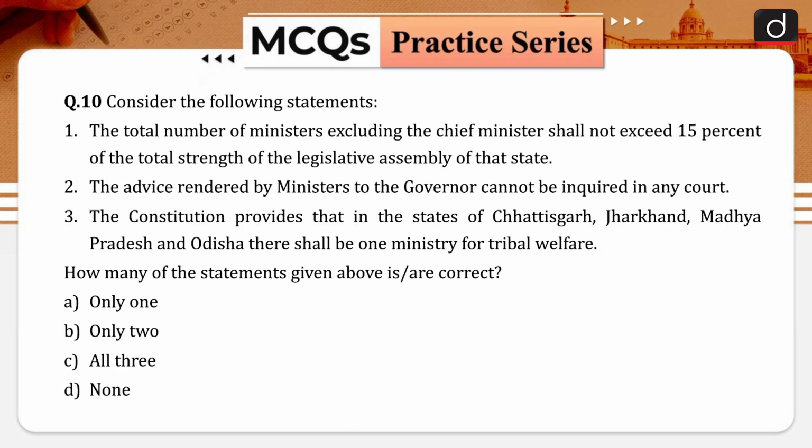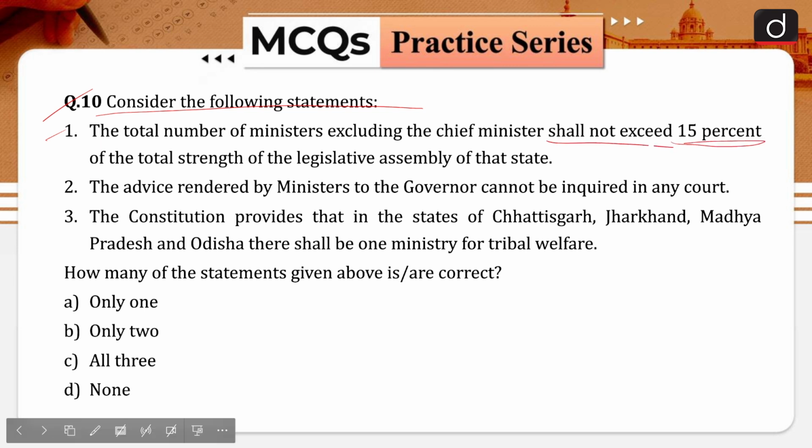Now, let us discuss question number 10 of our today's discussion. So, the question is, consider the following statements. Your statement number 1 is, the total number of ministers excluding the chief minister shall not exceed 15% of the total strength of the legislative assembly of that state.